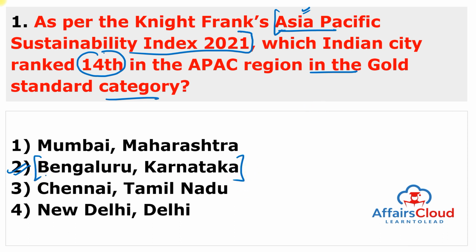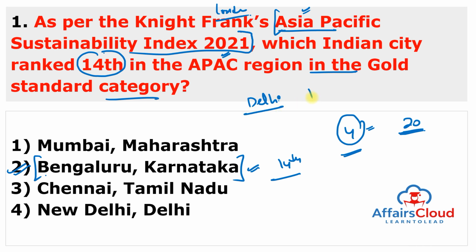So according to Asia Pacific Sustainability Index of 2021, released by Knight Frank, an international property consultant based in London, United Kingdom, 4 Indian cities made it to the top 20 of the Asia Pacific Sustainability Led Cities Index ranking. So 4 cities rank under the top 20 cities. And Bengaluru, Karnataka was ranked 14th in the Asia Pacific region in the gold standard category, and it topped among the Indian cities. And the other 3 Indian cities are Delhi, Hyderabad, and the 4th one is Mumbai.